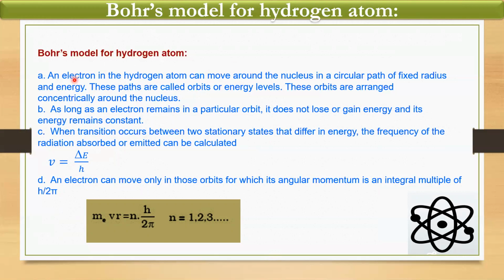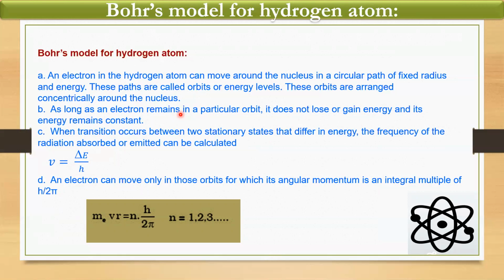So what does it tell us about the hydrogen model? Let's see. An electron in the hydrogen atom can move around the nucleus in a circular path of fixed radius and energy. These paths are called orbits or energy levels. These orbits are arranged concentrically around the nucleus. Now, what is concentric? Having the same center. You have already studied about concentric circles: all the circles having the same center but different radii. So here as well, the orbits are arranged concentrically around the nucleus.